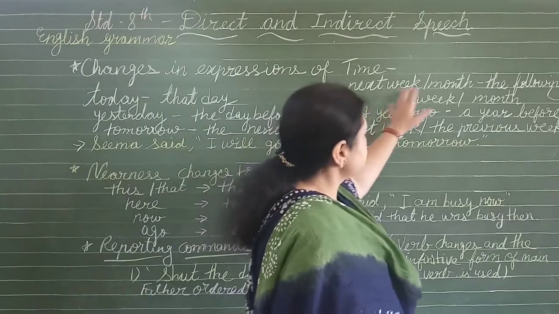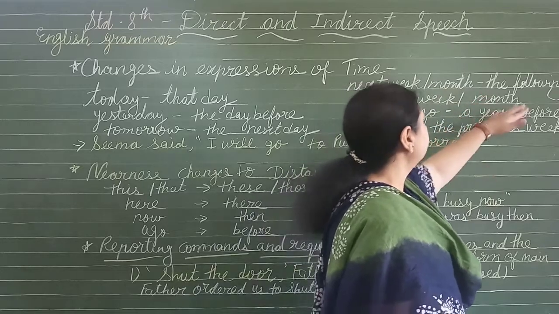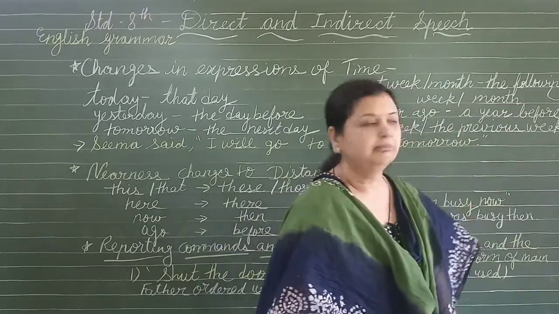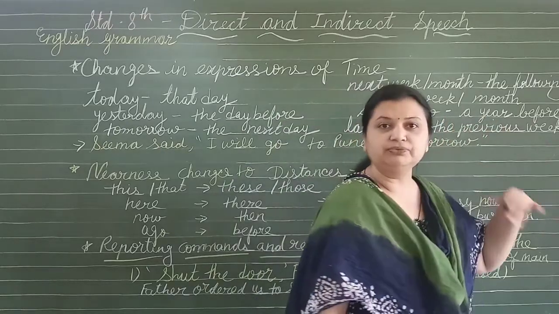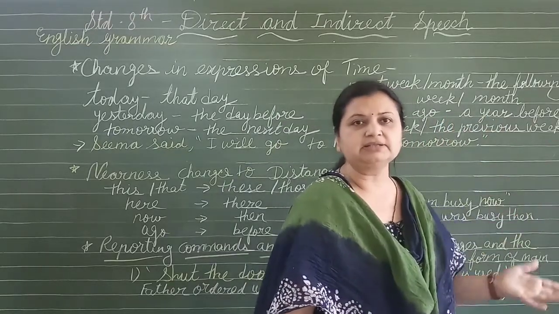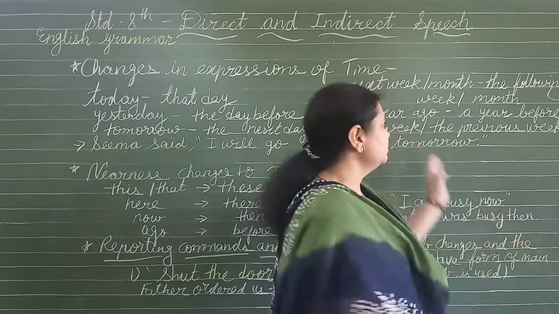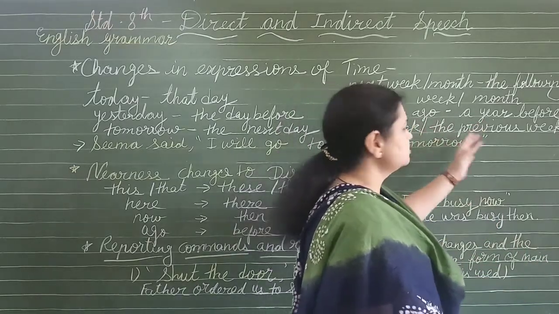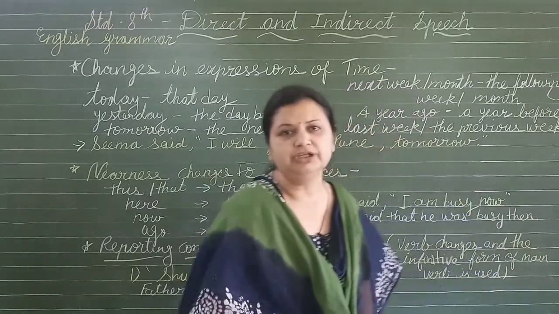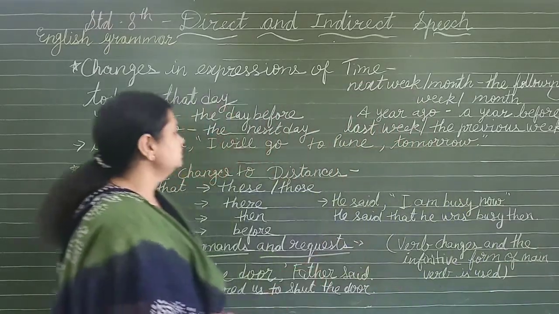Next week, next month will be changed to the following week, following month. A year ago will be changed into a year before, because it is the past. Last week will be changed into the previous week. So you have to remember this one also.